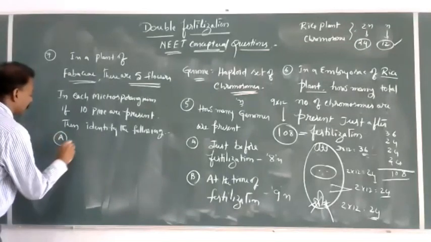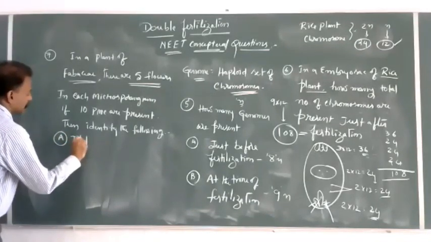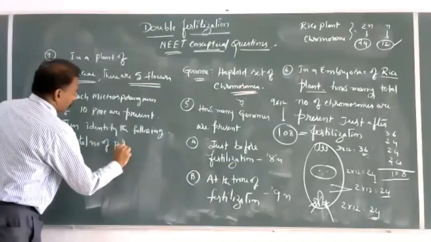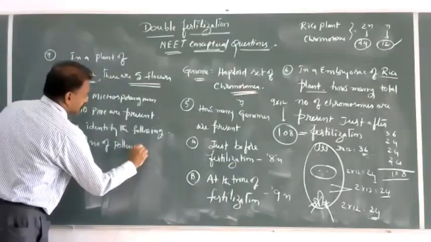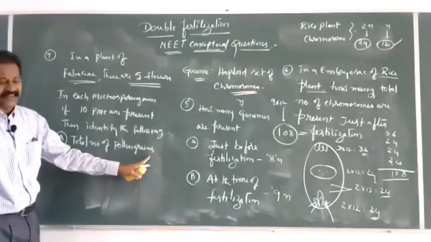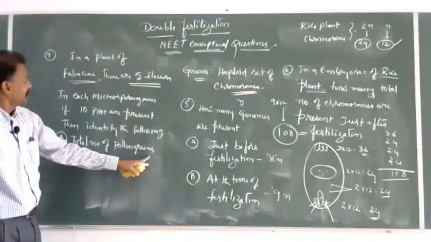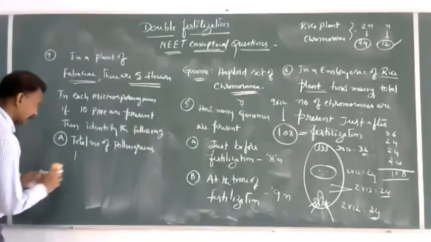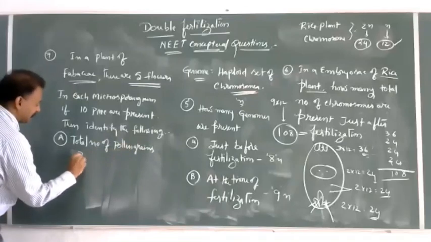A, total number of pollen grains produced by that plant.